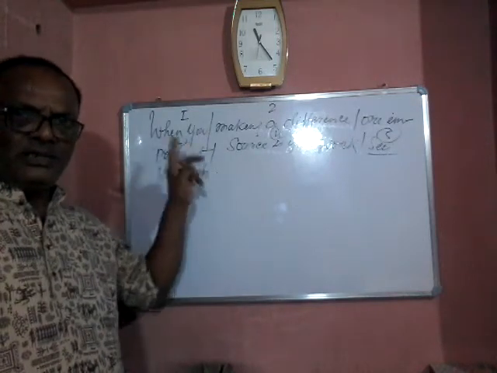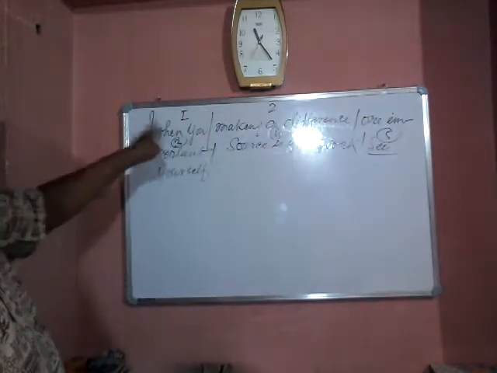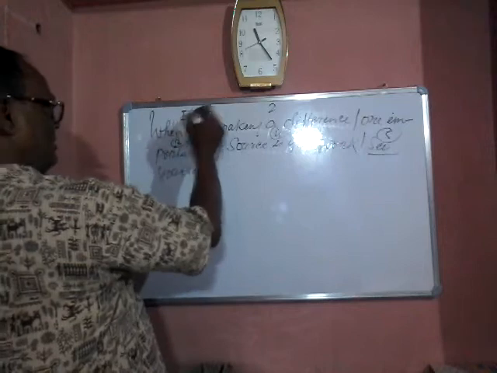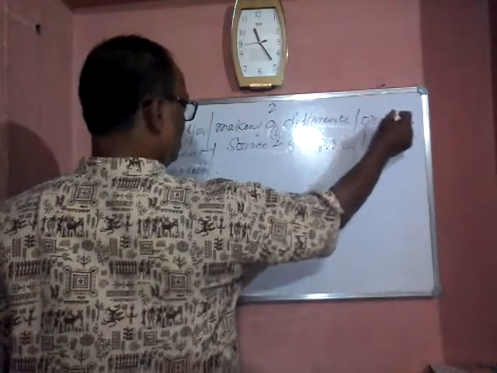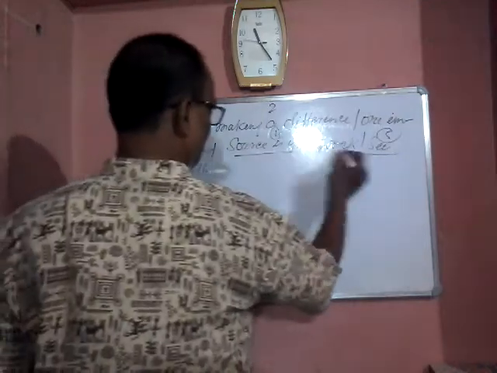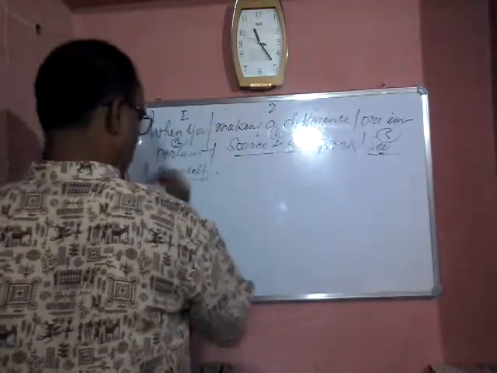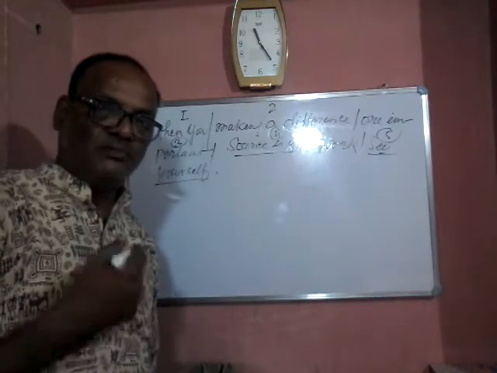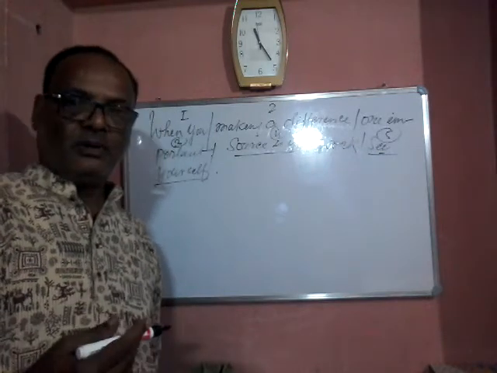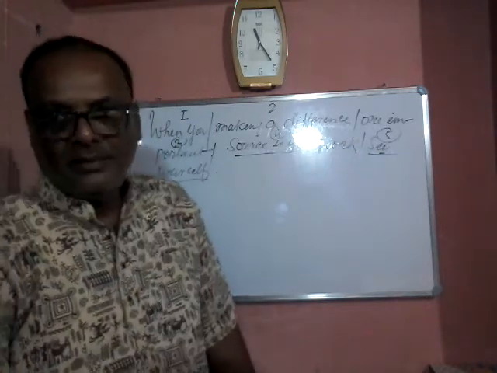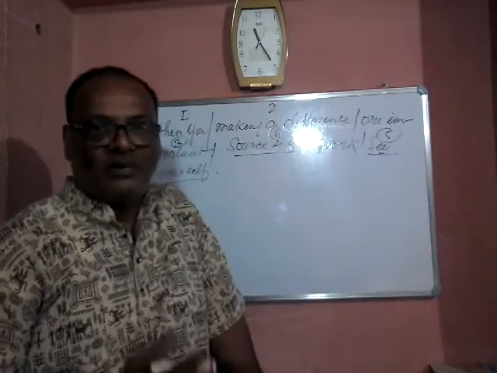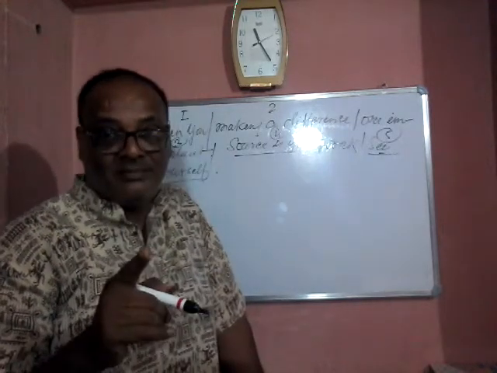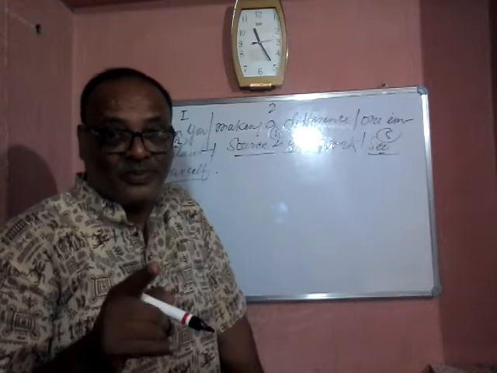So read the sentence, give the numbers. The sentence is given with slashes, so give a number to each slash: number 1, number 2, number 3, number 4 and number 5. That is full. Now try to find out the subject, then the verb, subject, verb and agreement. Recall the rule of subject, verb and agreement. Remember, we have spent the whole week on this topic.